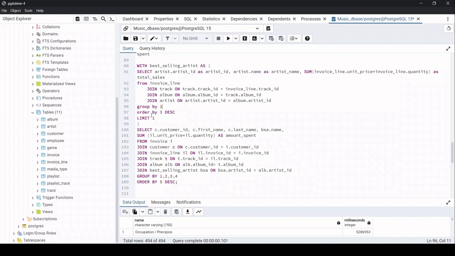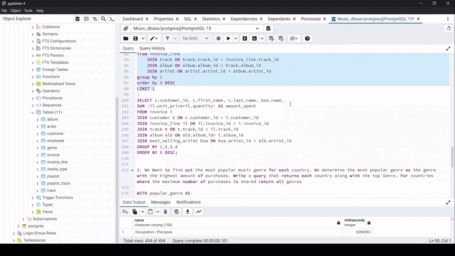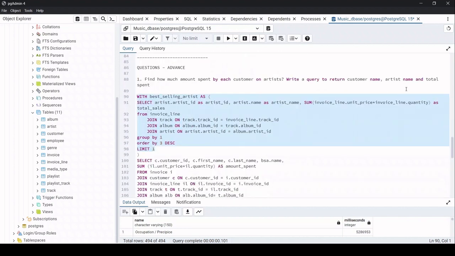And we will order this by 3, that is 1, 2, 3. So that is we will order this by the total sales in decreasing order. Why decreasing order? Because we need to see the top sales, okay? And I just need one row to be affected over here, okay? So by this we have retrieved the data which we need from the invoice part of the view.